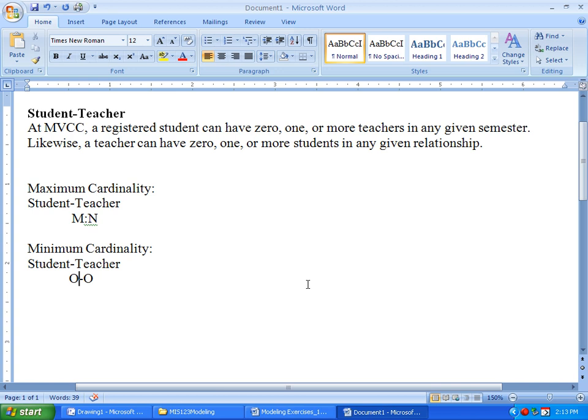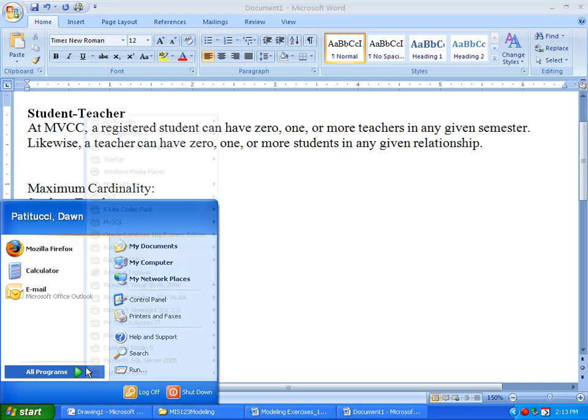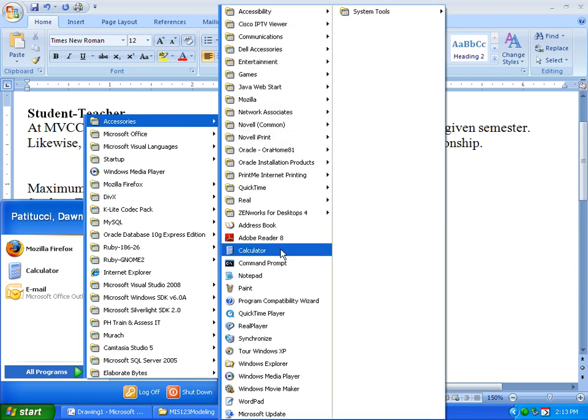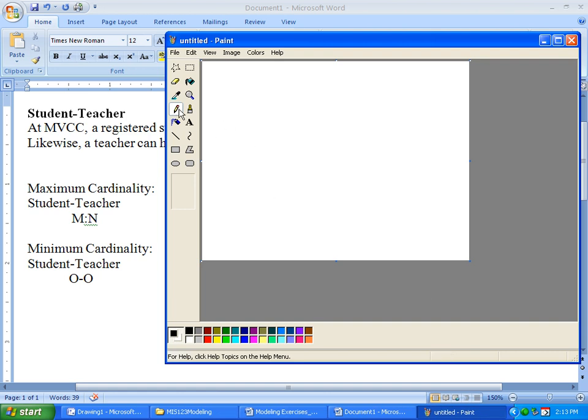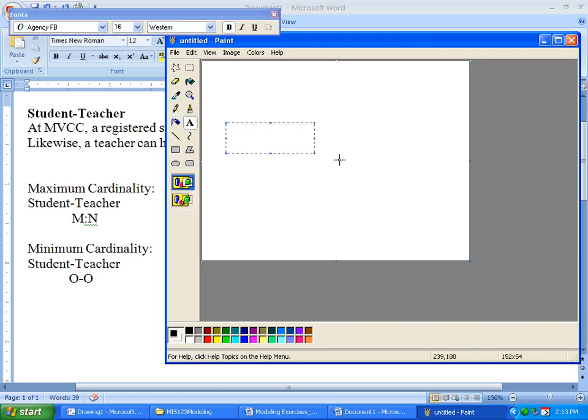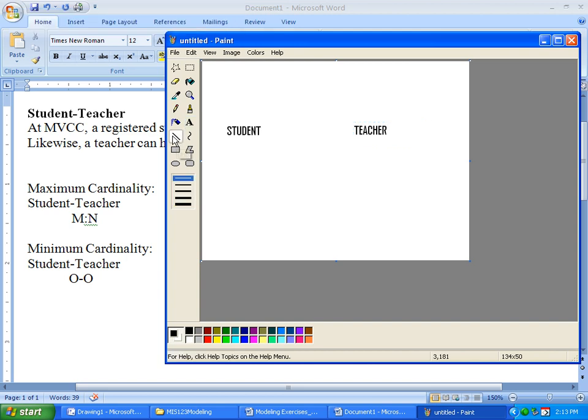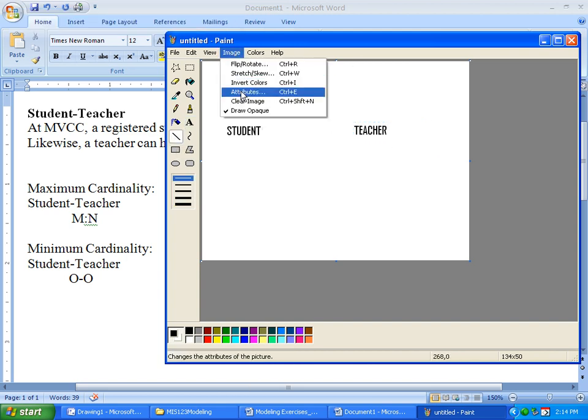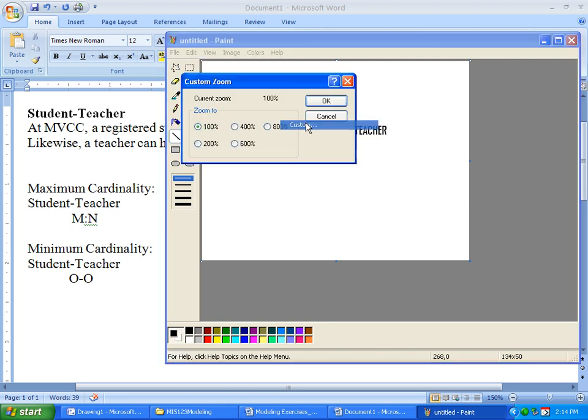So let's go to Paint, just so we can talk about the line, and then we'll head over to Visio. Let me throw some entities down. Now, of course, when you're doing this, you're not going to go into Paint and do this. This is just for the sake of instruction here. So let's see if I can make this line. We know that the maximum cardinality goes on the outside of the line ending. So I'm going to make a line here. You know what, let me zoom in a little bit.